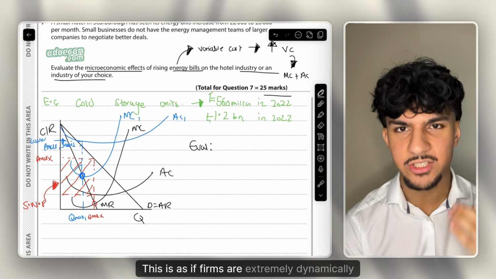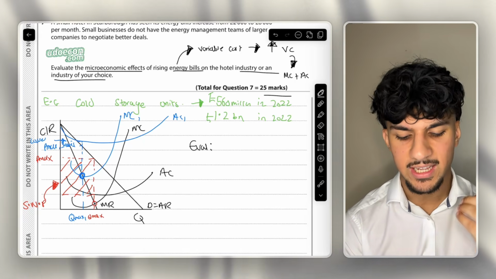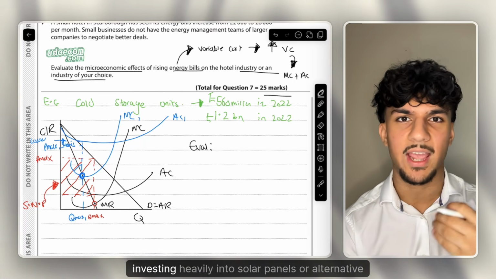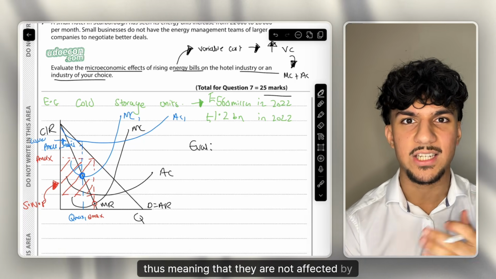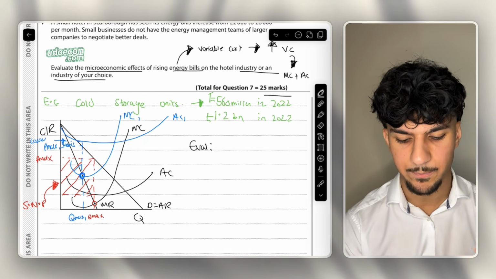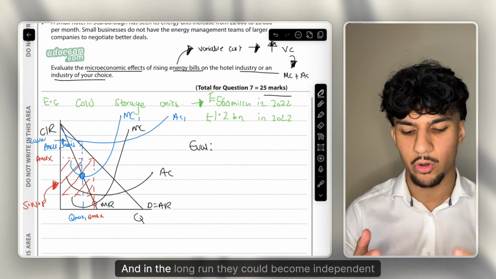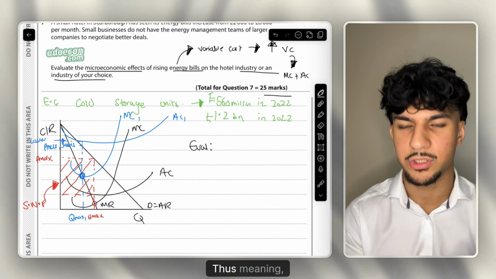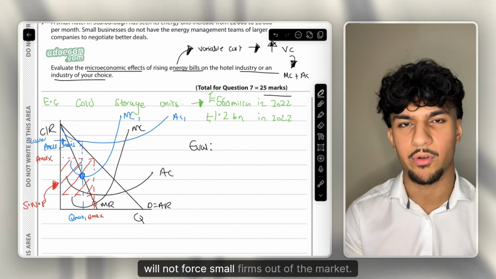This is as if firms are extremely dynamically efficient, if they invest into research and development, they innovate, it can reduce their dependency on traditional energy. For example, them investing heavily into solar panels or alternative routes of energy, thus meaning they are not affected by external shocks like the Russia-Ukraine war, thus meaning that the rising costs don't affect them as much, the variable costs don't increase as much, and in the long run they could become independent from the external shocks of energy bills, thus meaning it will not have the negative effects like a reduction in competition. It will not force small firms out of the market.